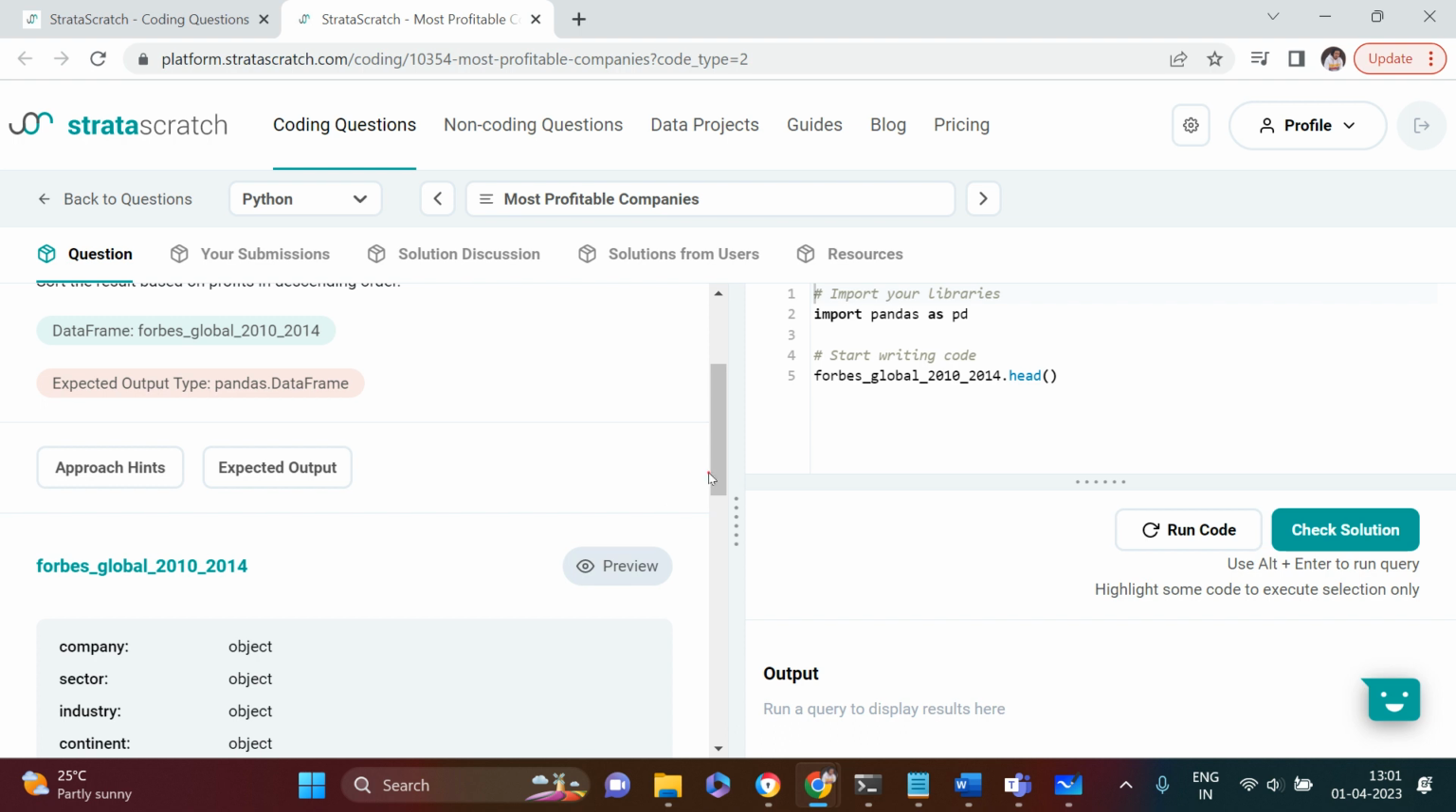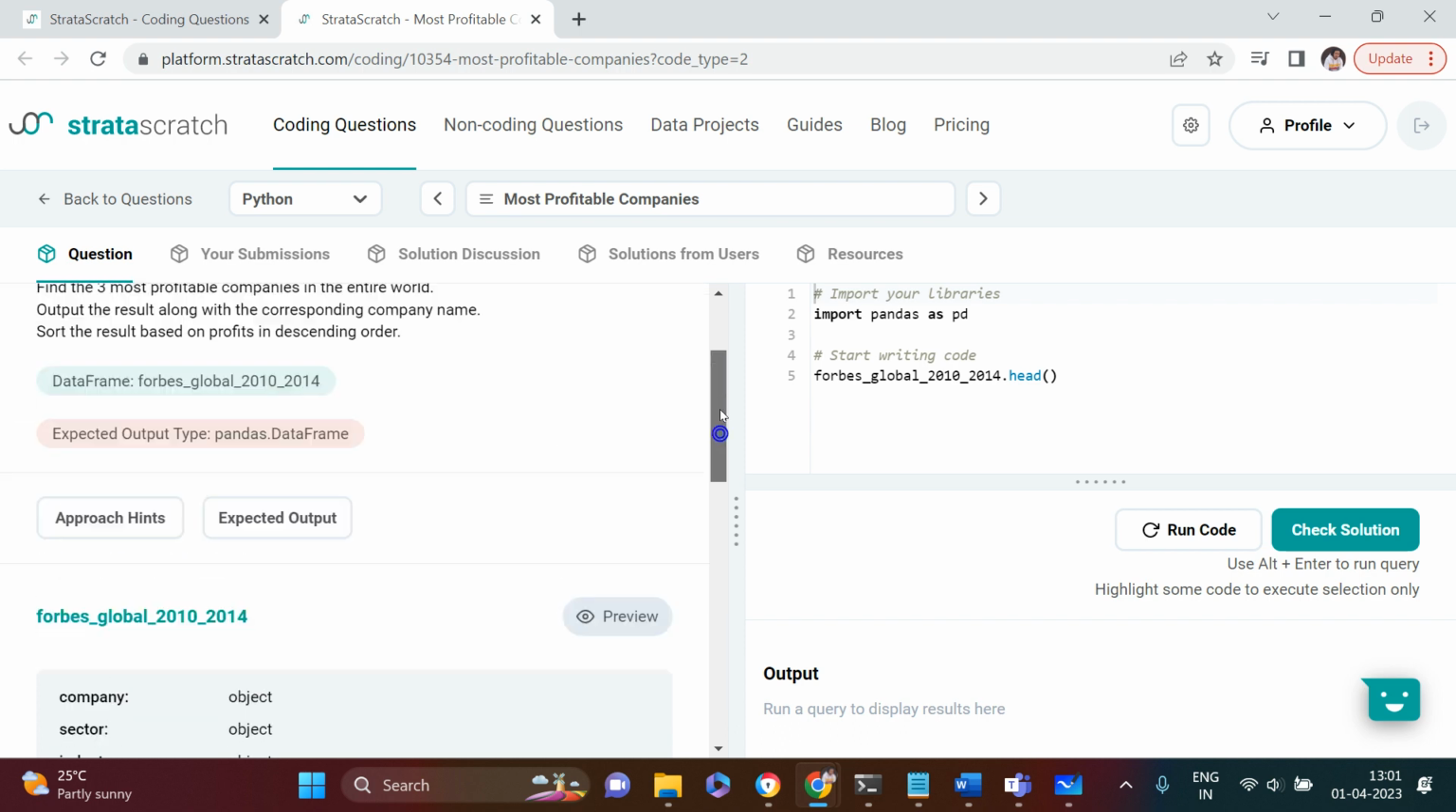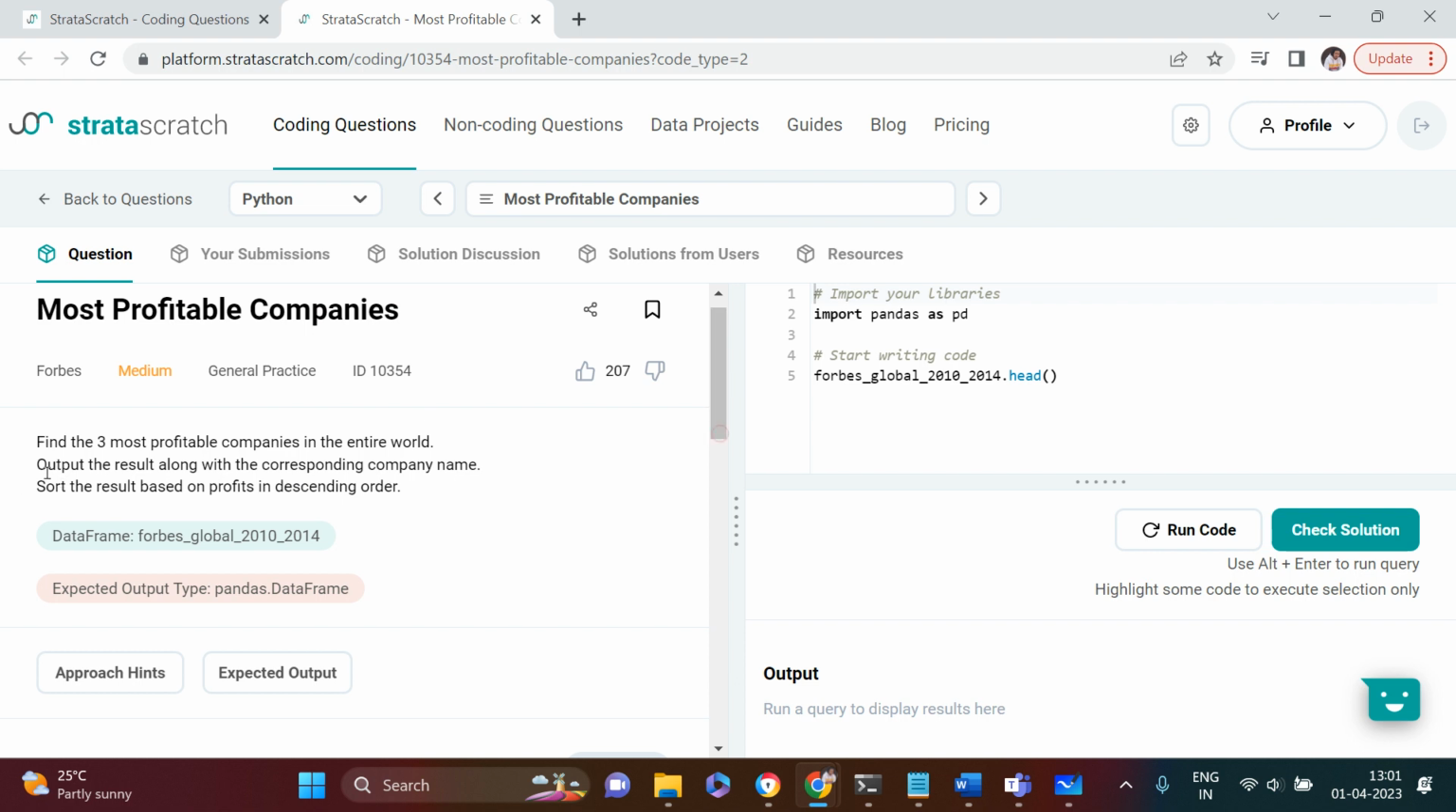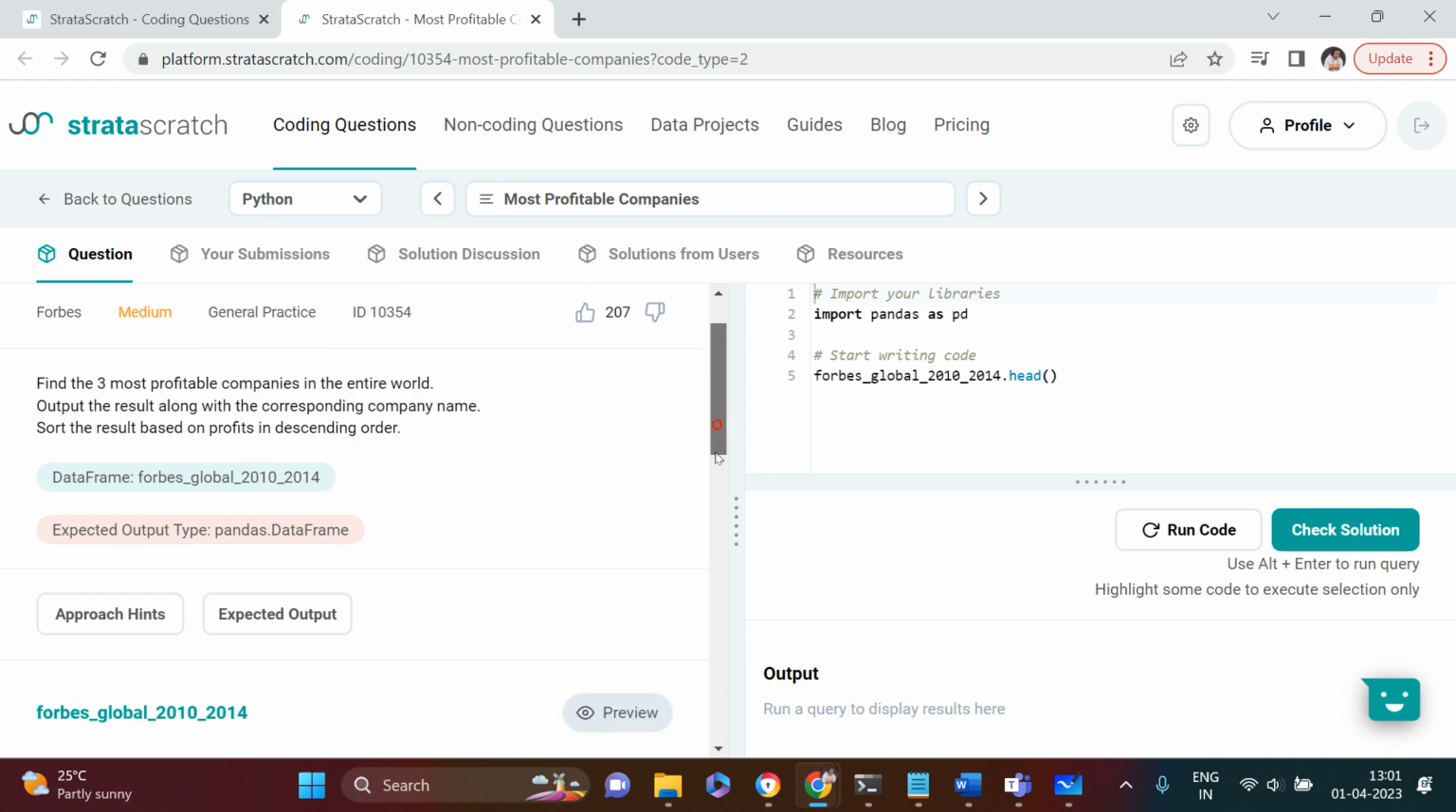Let's just give it some time. Okay. In the meantime, while it is producing, let's read out the question further. Here it says output the result along with the corresponding company name. So in the output there are two things expected: one is company name, the other one is their profitability. Then sort the result based on profits in descending order. Okay, so then again you have to sort the values in descending order as well.